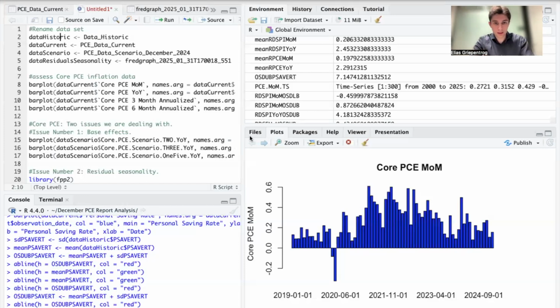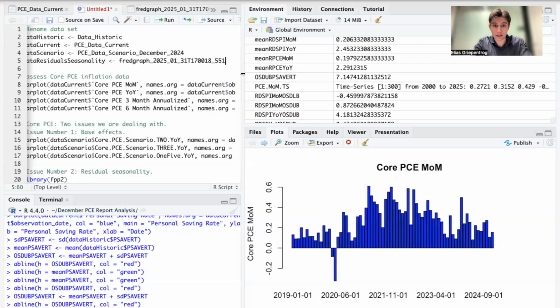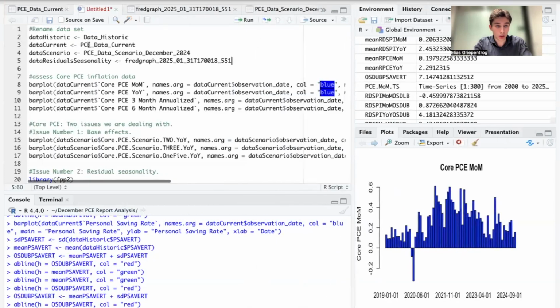As always, I will show you the statistical coding part of the analysis here step by step. The first thing that we're going to do is import the different data sets that we're going to use in this analysis, and we're going to rename them accordingly. The historic data set includes historic data that will allow us to calculate the one standard deviation upper band, and of course also the mean, which is required to calculate the upper band. We also have a data set called data current, which allows us to assess the current data that was released for December.